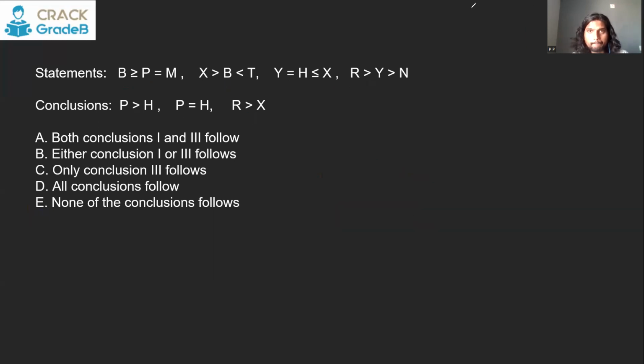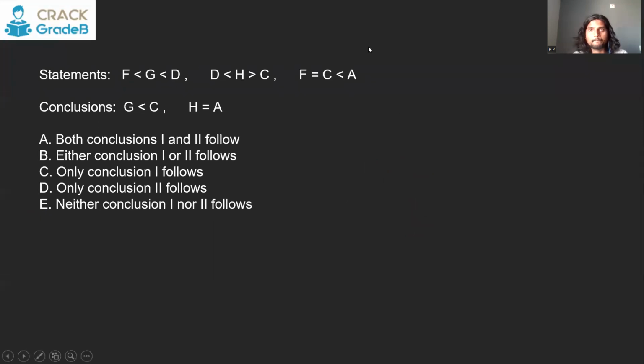Let's see one more. You have to compare C and G. G is here, C is here. The common element is D. So you can just say G less than D less than H greater than C. So there is a clear contradiction between G and C. So that is not true.